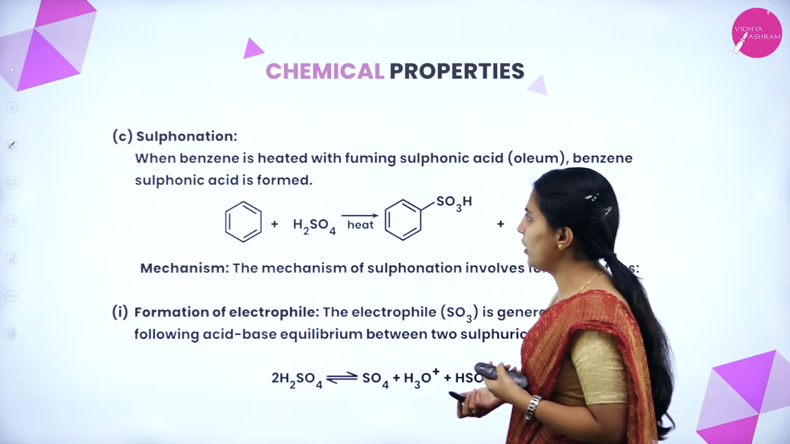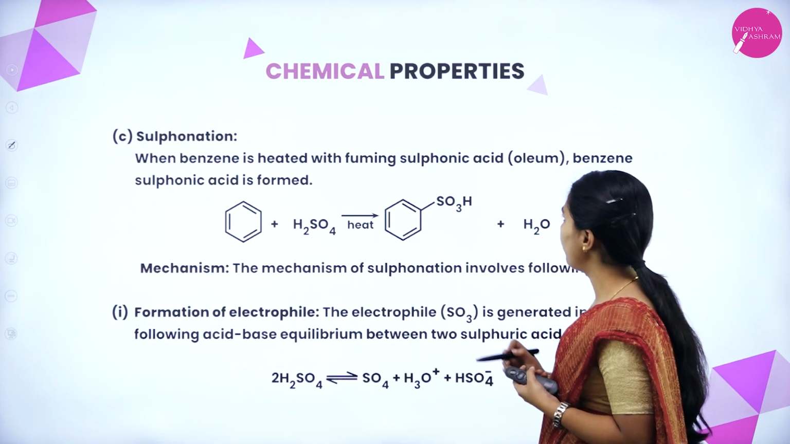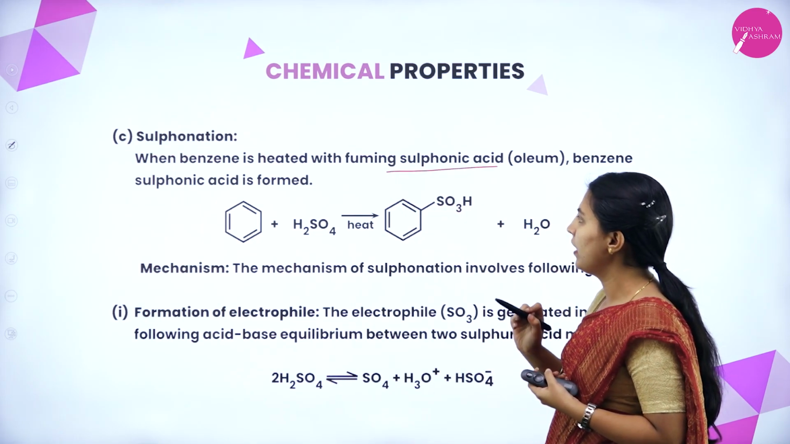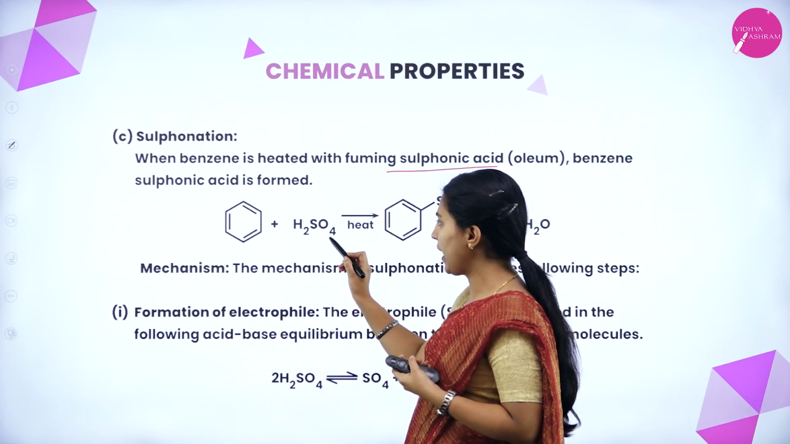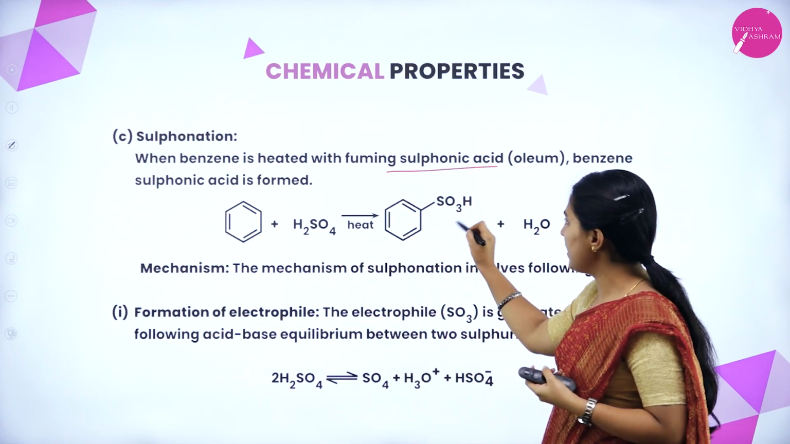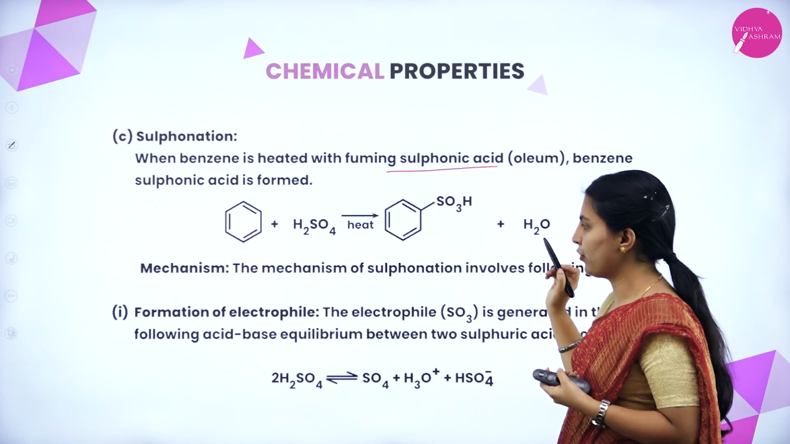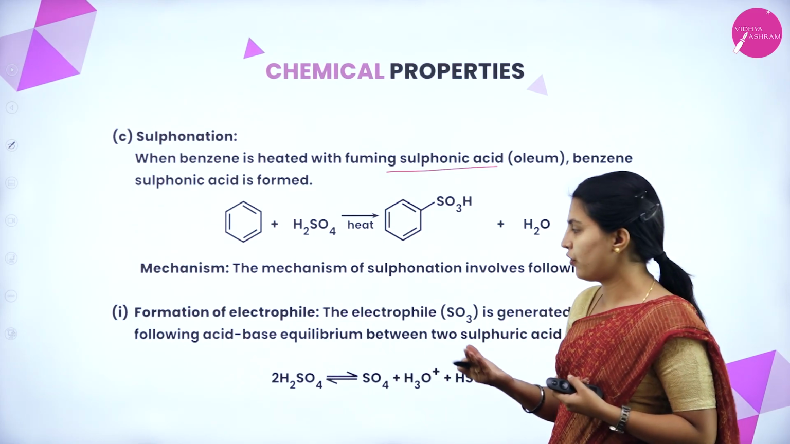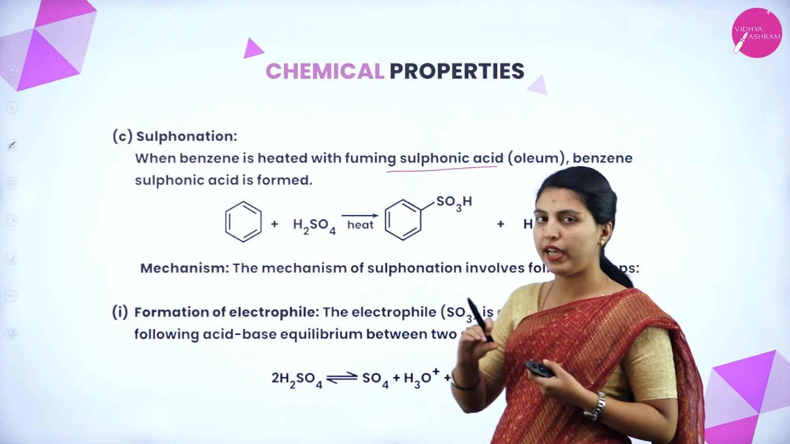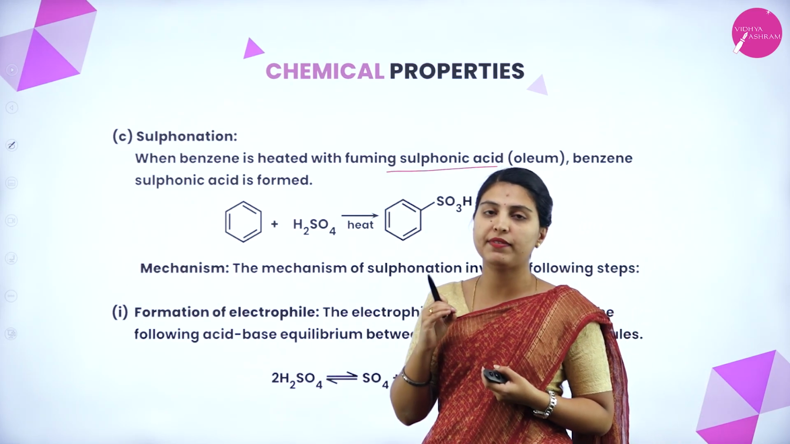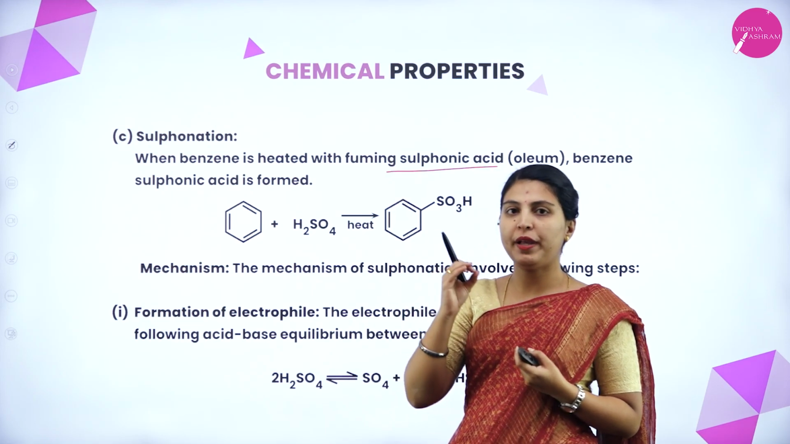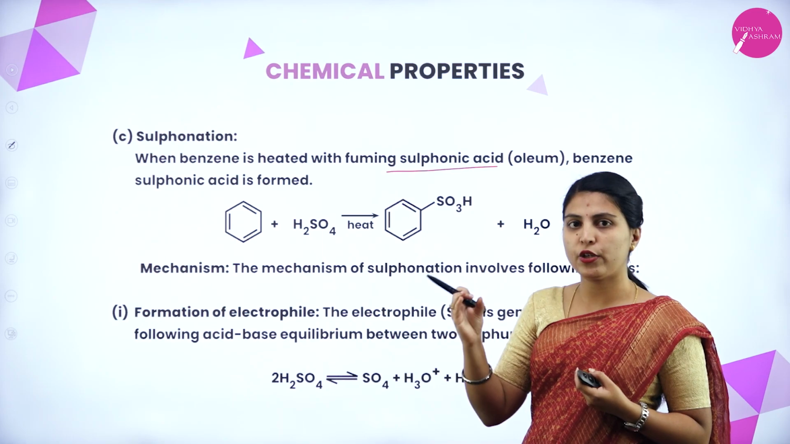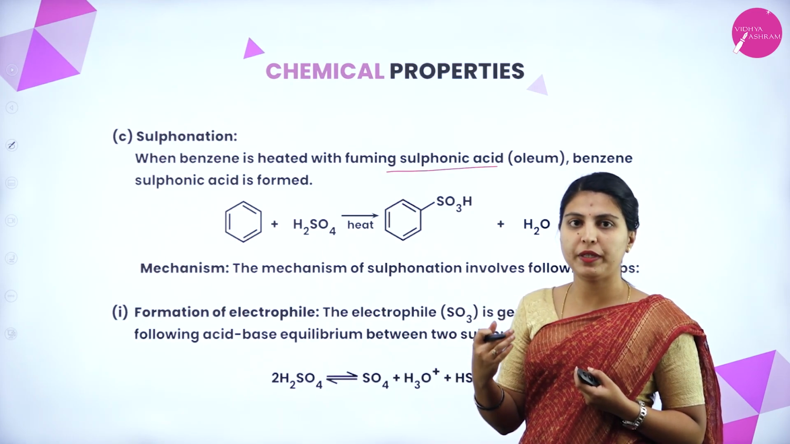Next one, sulfonation. When benzene is heated with fuming sulfuric acid, benzene sulfonic acid is formed. See here, benzene with sulfuric acid, benzene sulfonic acid will form with the liberation of water. Same thing: formation of electrophile, attack of electrophile, loss of proton will take place, but everywhere the formation of electrophile step is very much important. If you make that electrophile and nucleophile separate, then the attack of electrophile will be easy and loss of proton will be very much easy.